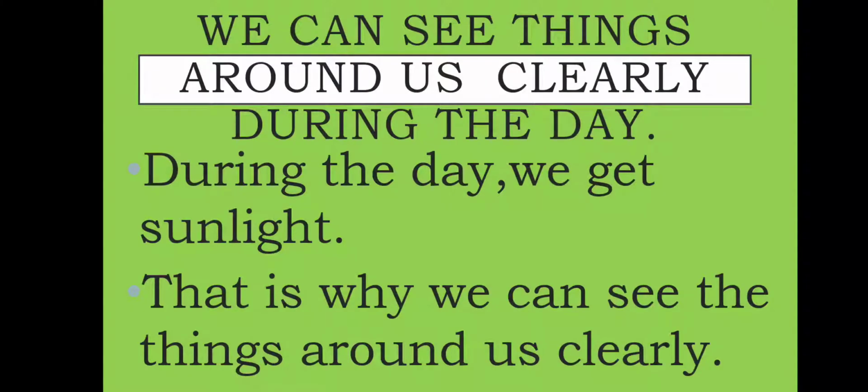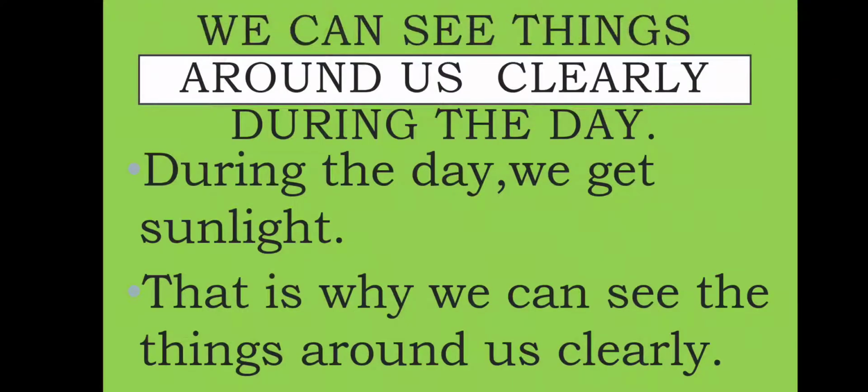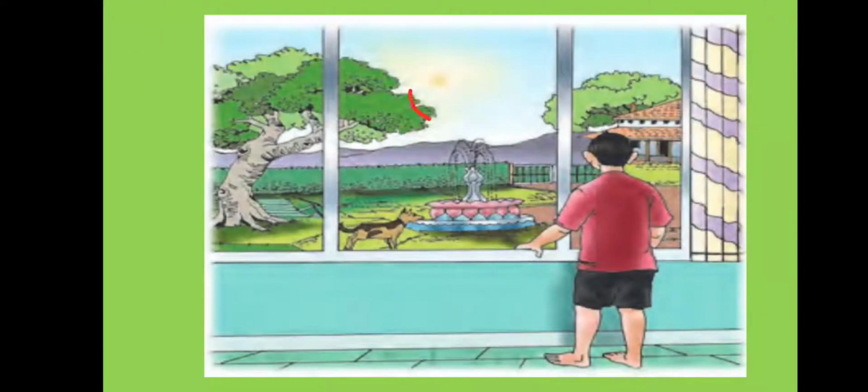We can see things around us clearly during the day. And why is it so? Because we get sunlight during the day. That is why we can see the things around us clearly. Look at this picture. The sun is there in the sky, and we can see everything around us clearly.